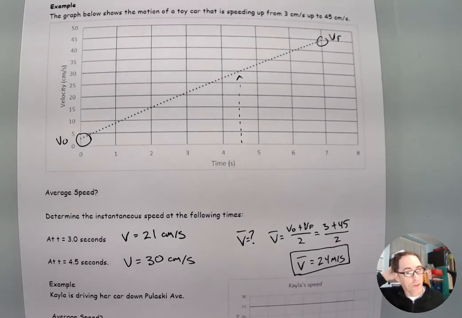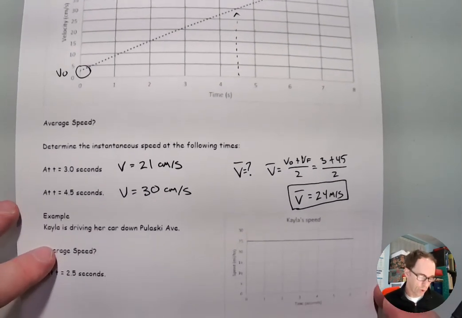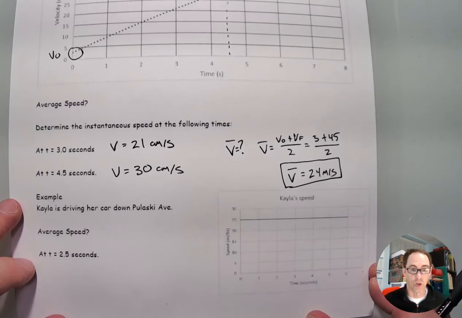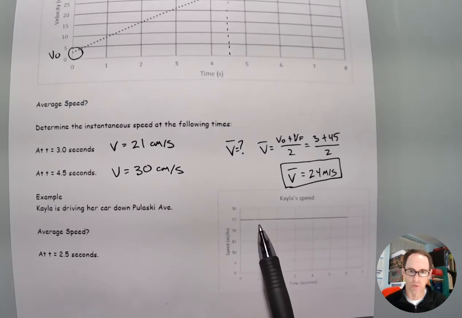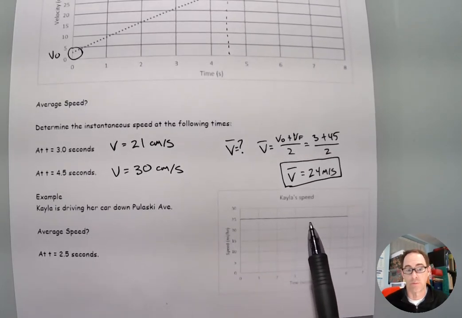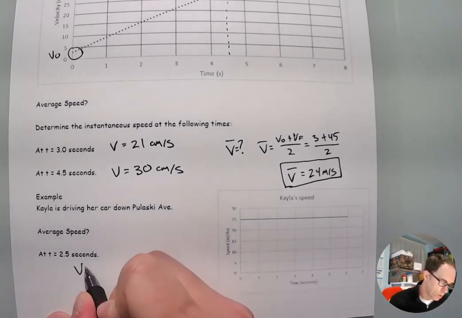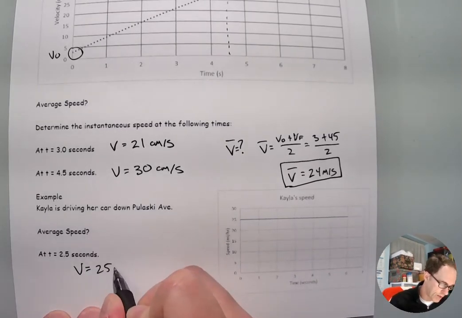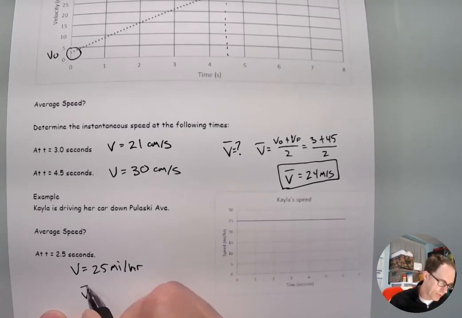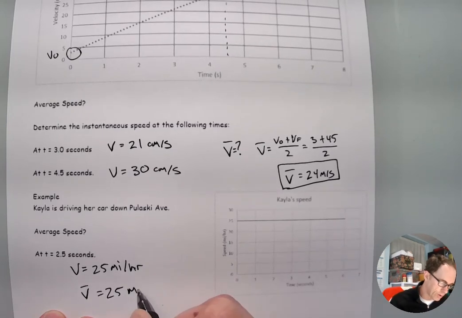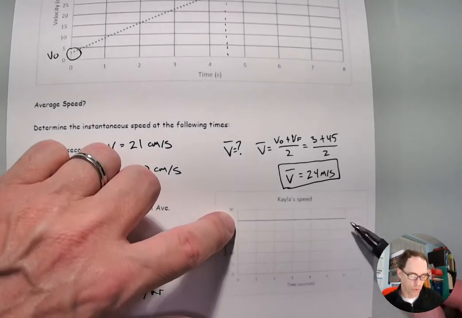Okay, so besides looking at the velocity-time graph this way, we could look at even more simplistic problems. What if we had a situation in which the speed didn't change at all? Well, this is pretty boring, because obviously the instantaneous speed is 25, 25, 25, 25. It's always 25 because this person is not changing. So at a time of 2.5 seconds, how fast were they going? They had a speed of 25 miles per hour. And if I calculated V average, that would also be 25 miles per hour, because the starting was 25 and the ending was 25.